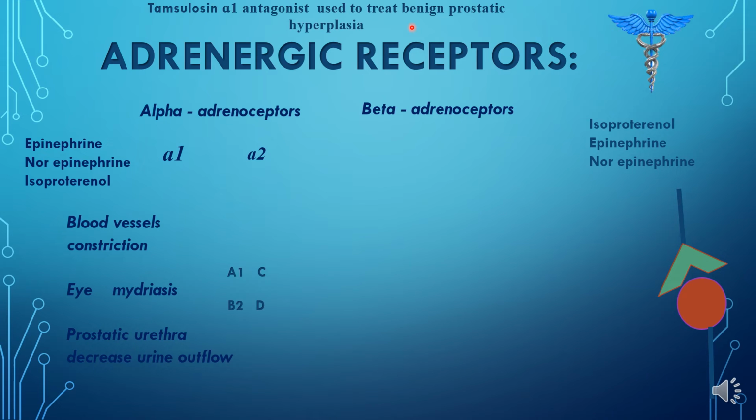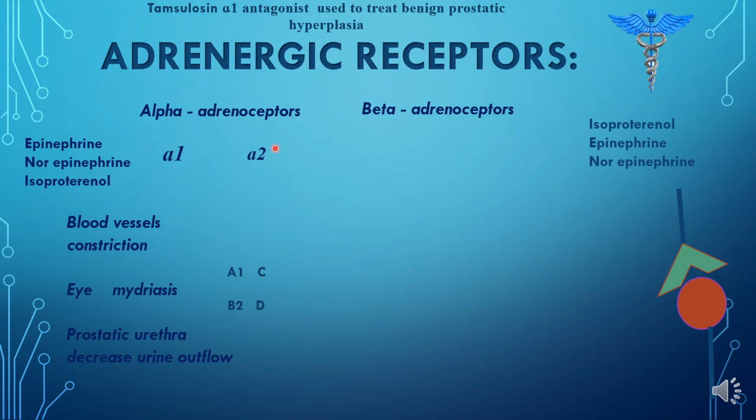So in benign prostatic hyperplasia, there is a decrease in urine outflow, and the alpha 1 receptor is also responsible for decreasing urine outflow. Now how are we going to treat BPH? We are going to treat BPH by blocking the alpha 1 receptor. If we block the alpha 1 receptor, the sphincter will relax and the urine outflow will be enhanced. For alpha 1 antagonist, we have a drug named tamsulosin. By giving tamsulosin, we can treat benign prostatic hyperplasia.